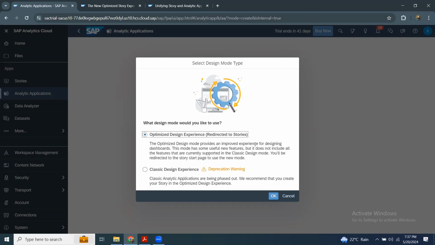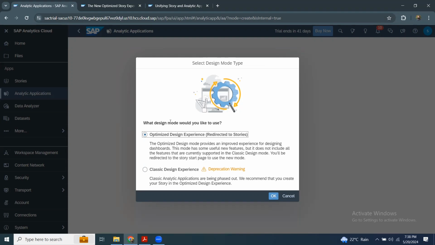It's combined into story. So all the analytical application features, such as script initialization, the different components and all the extensions that were being done in analytical applications, can now be done in stories.